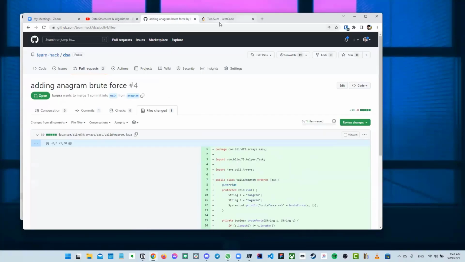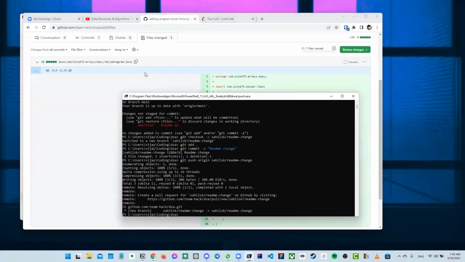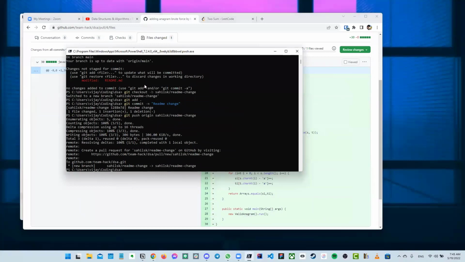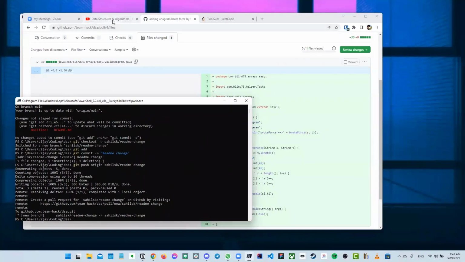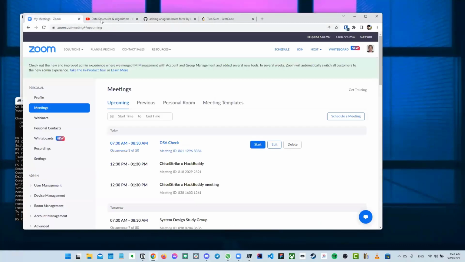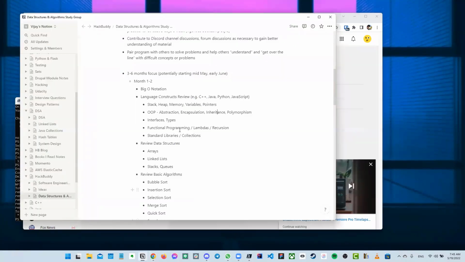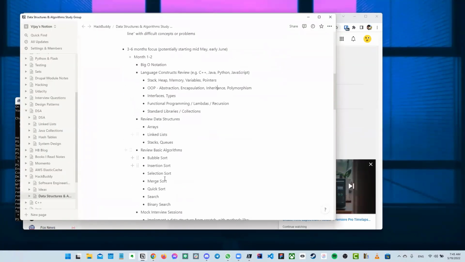So then we are contributing to this repo. What I'll do is make a video on how to make a pull request, so that anybody can go reference it, and that'll be on the main YouTube channel. I'll put it somewhere, like the library. And then, just like I said, try to get this stuff in month 1 out of the way so that you feel comfortable.